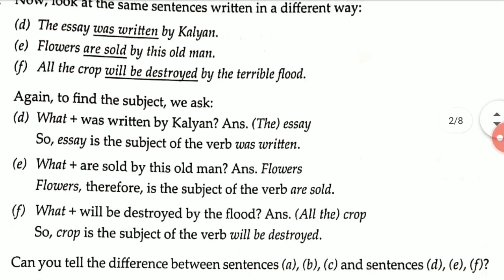What are sold by this old man? What did this old man sell? This old man sold flowers. So flowers is the subject of the verb are sold. You must understand this, or if you have any kind of doubt, you can rewind the video and watch it again, because this is the most important thing which you have to understand.